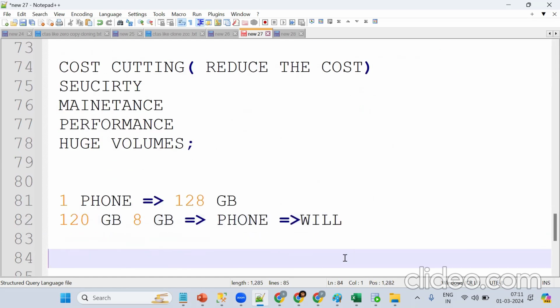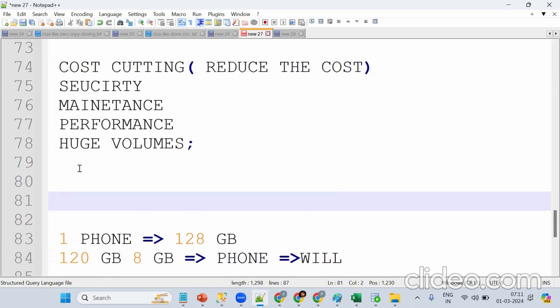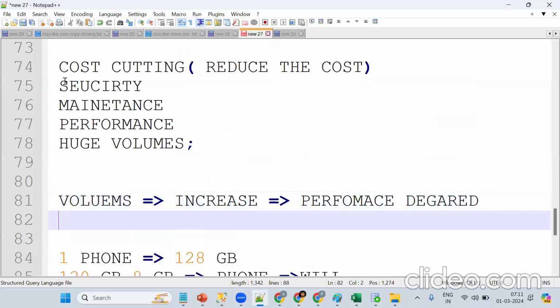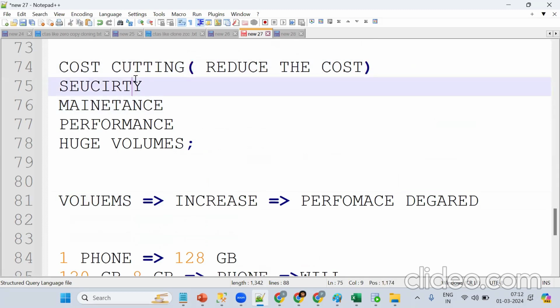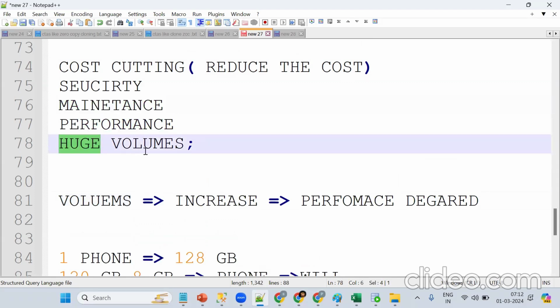Now what happened? We move to the cloud, so Google Cloud. Same thing with the company: when the data keeps on growing, the performance degrades. So remember, when volumes increase, performance degrades. That's why every company wants to move to cloud, because there won't be any space or size issue, and we can scale easily. So because of cost cutting, security, easy maintenance, performance and huge volumes, every company is moving to Snowflake.